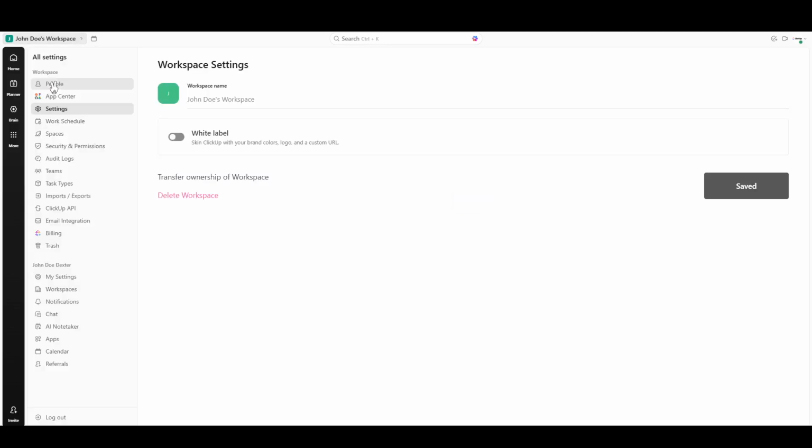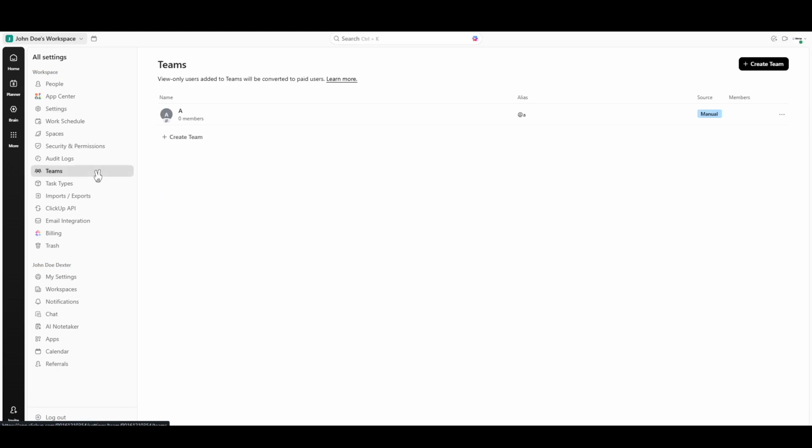This area of ClickUp is where you'll do most of your administrative tasks, like adding and managing teams. Take a moment to familiarize yourself with the layout here, as it'll be useful for managing various settings in the future. Now, under the Settings menu, you'll need to look for Teams. This is the feature ClickUp provides to help you organize different groups and manage them efficiently. Once you find Teams, click on it, and you'll be taken to the section where you can manage existing teams and, importantly for us right now, create new ones.